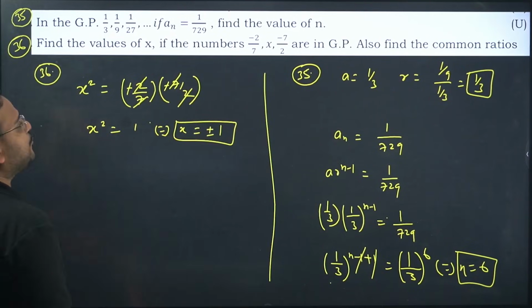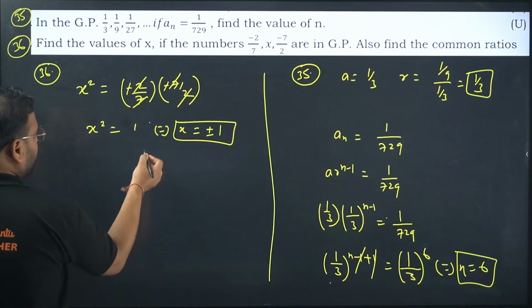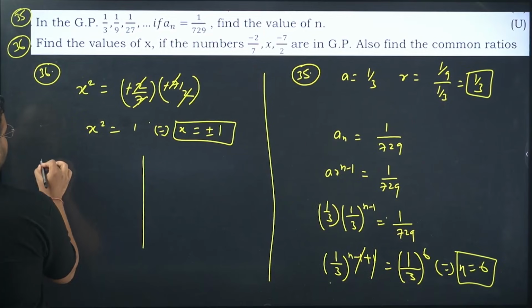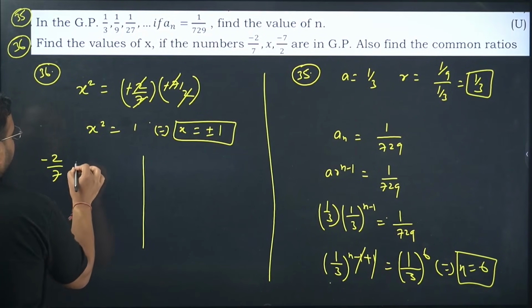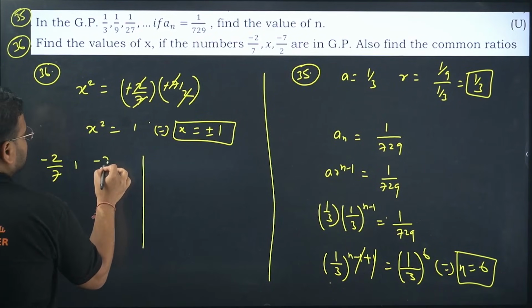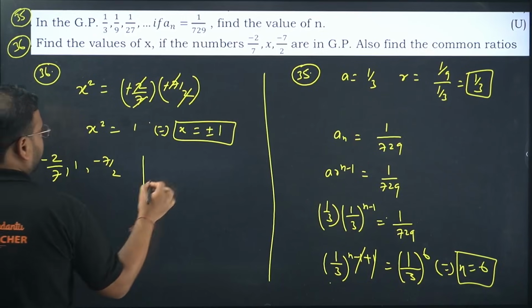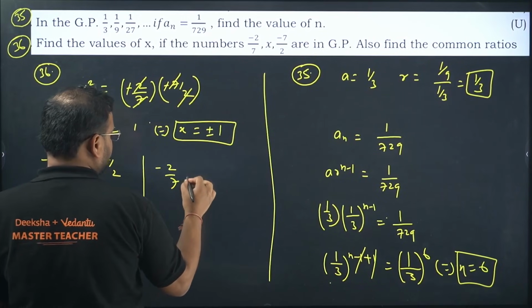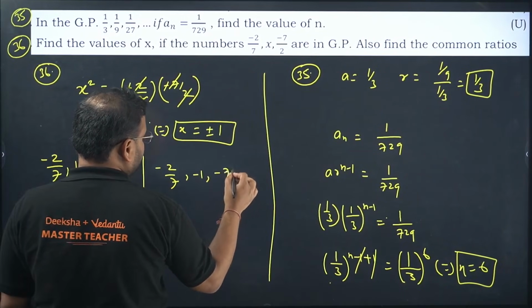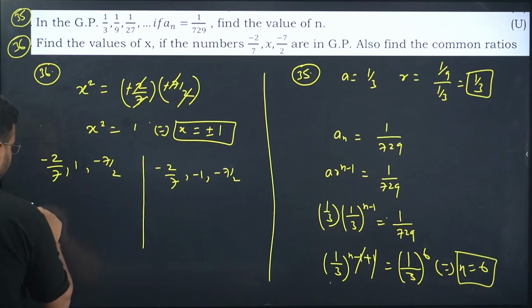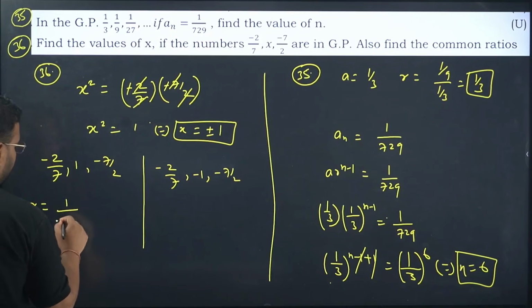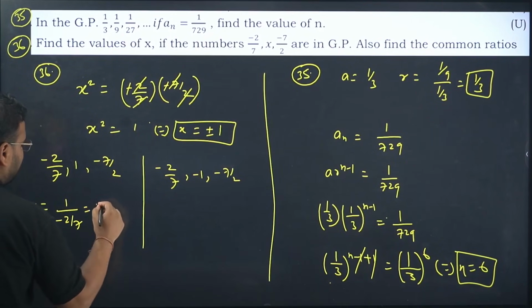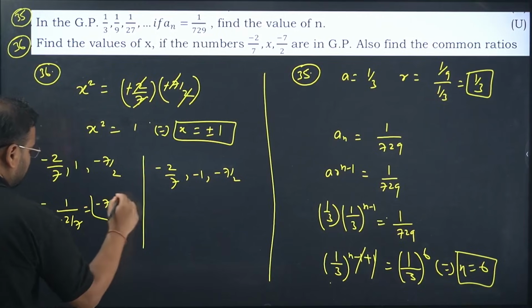They are asking us to also find the common ratio. So we get two conditions. We have here minus 2 by 7, 1, minus 7 by 2, or we get minus 2 by 7, minus 1, minus 7 by 2. Find the common ratio over here, guys. So 1 upon minus 2 by 7, I get the value as minus 7 by 2. That's one of the common ratios.